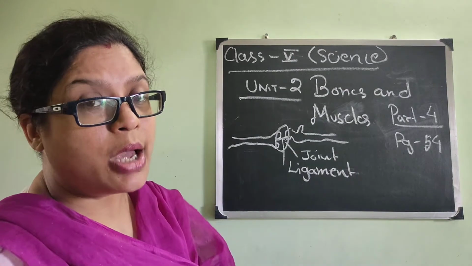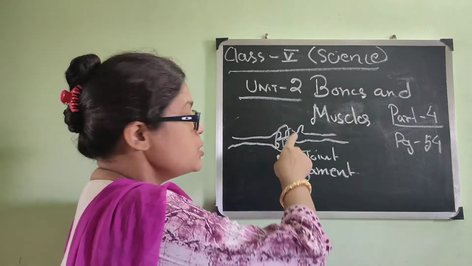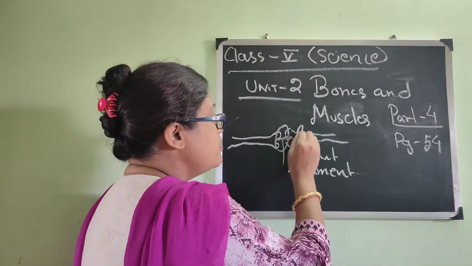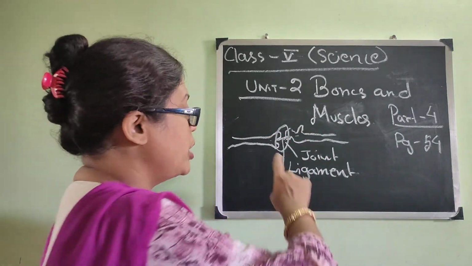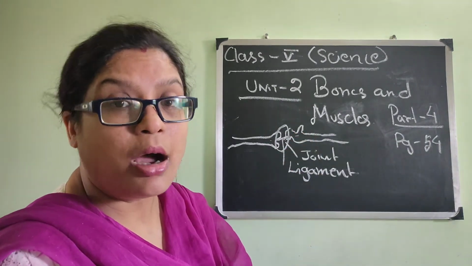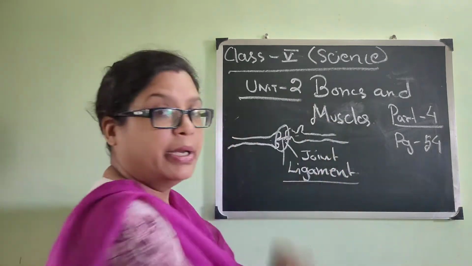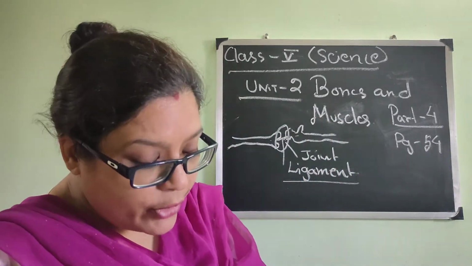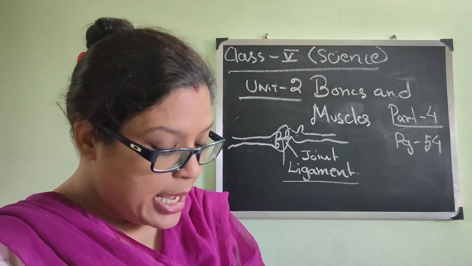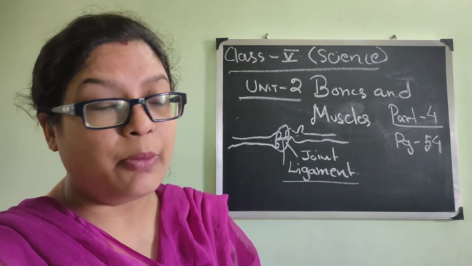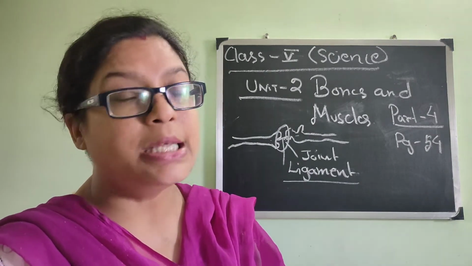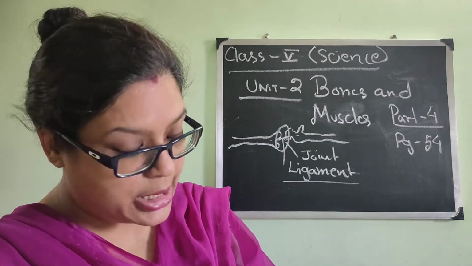So, two things you have to keep in mind. The place where two bones join together is called a joint, and both the bones are joined together with a strong, stretchy band called a ligament. Different joints allow different types of movement. Now we are going to read about different joints and their different functions: how they help us move from one place to another, and how we keep our balance with the help of different types of joints and muscles.